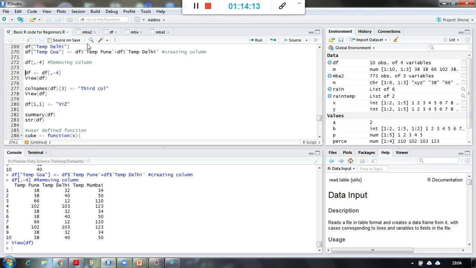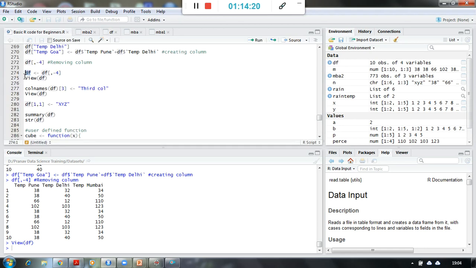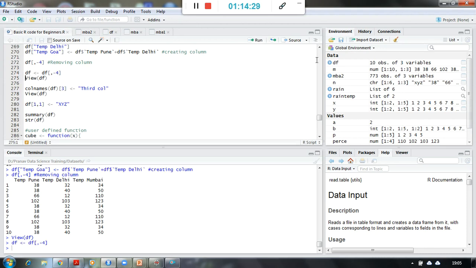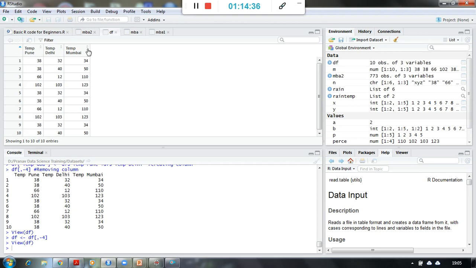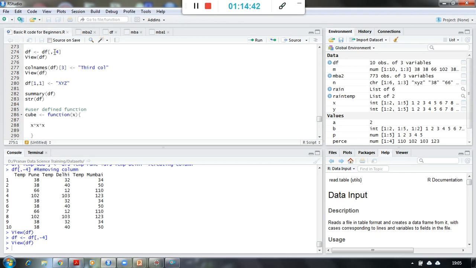Now if I want this change to happen in the actual or original data set, then I have to assign it back to DF. So what I am saying here is DF of all rows comma -4, assign it back to DF. So you see over here, now this DF has removed the temperature Goa column, right? So this is how removing a column can work.